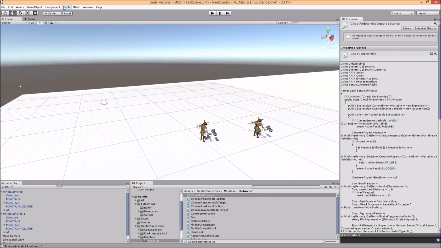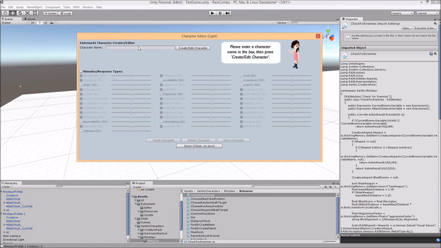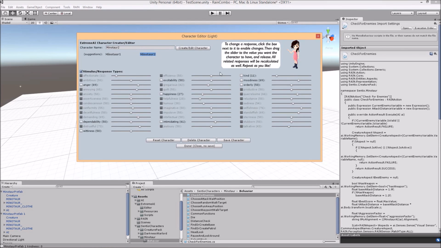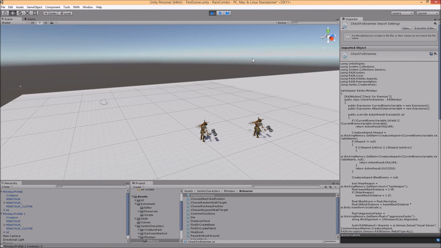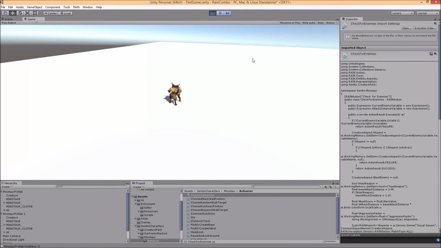And then, of course, if I went in and said, oh, wait a minute, I don't want these Minotaurs to be that kindly to one another, I could go in and change both of them to be low in kindness now. And now if you hit play, they should just run up and both attack each other again. And they are.